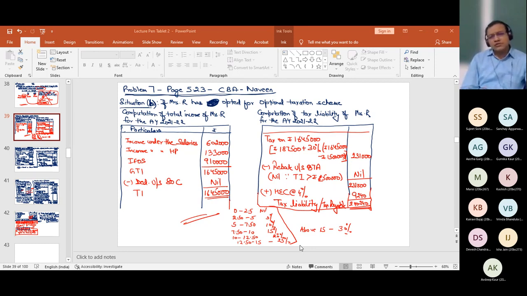Machines can do the calculation, so don't spend your time in just solving so many numerical questions from different books. Just spend your time in becoming a person who has good knowledge of that particular section or that particular provision. Then let any numerical come. Okay, so with this, let us end the discussion.